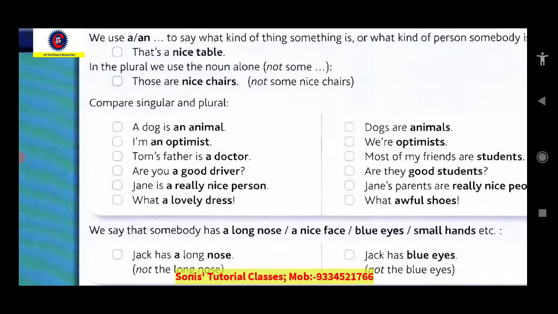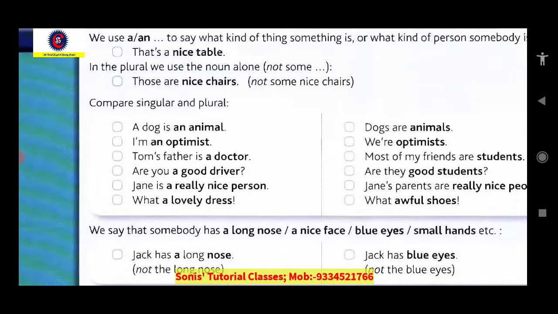Got it? Okay, a dog is an animal. A dog. Dog is a singular countable noun, that's why we have used a. Animal is also a singular countable noun, that's why we have used an. But when we change them into plural, dogs are animals. We don't need to put any determiner before them. Got it? I am an optimist. Optimist is a singular countable noun, and that's why we have used an before that. But when this is written in plural form, we are optimists. We don't need to use any determiner before this plural noun, optimists.